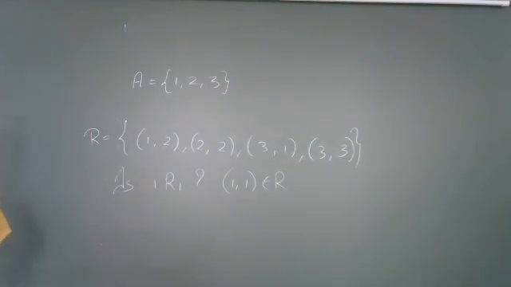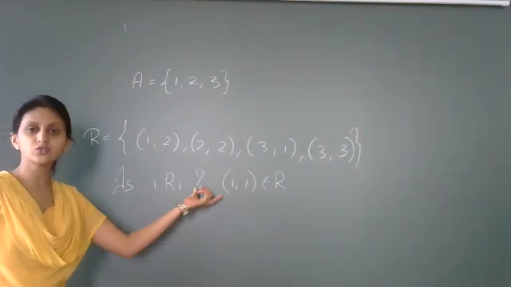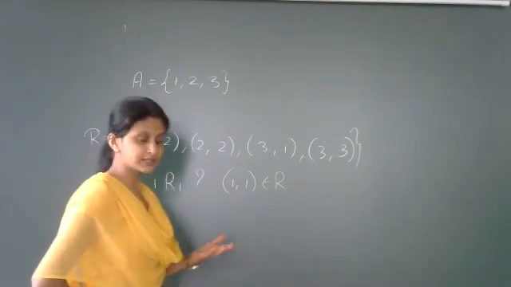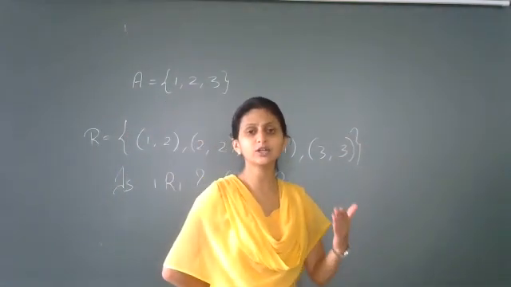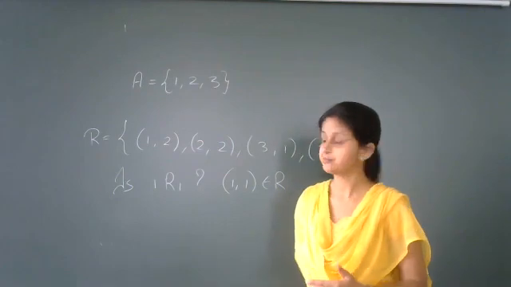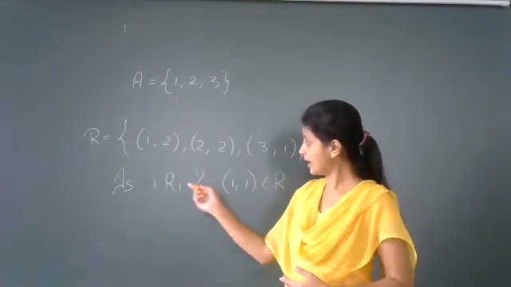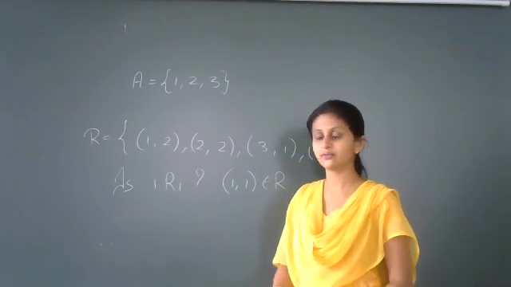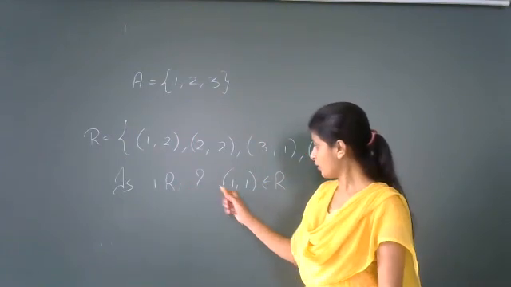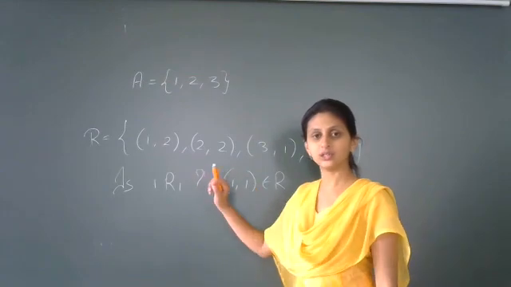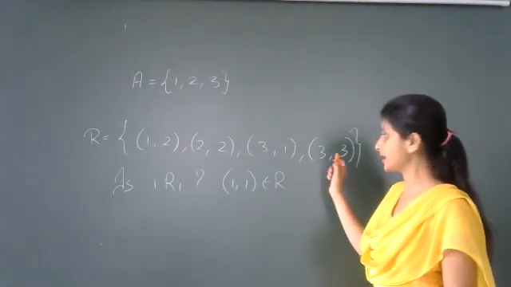Then how you can tell that this is reflexive, students? What I told you, definition itself says that every element of the set should be related to itself, right? So, if you take the first element itself, that is 1, 1 is not related to itself. Because we don't have ordered pair 1, 1 in a relation. You can observe we don't have that ordered pair in a relation.